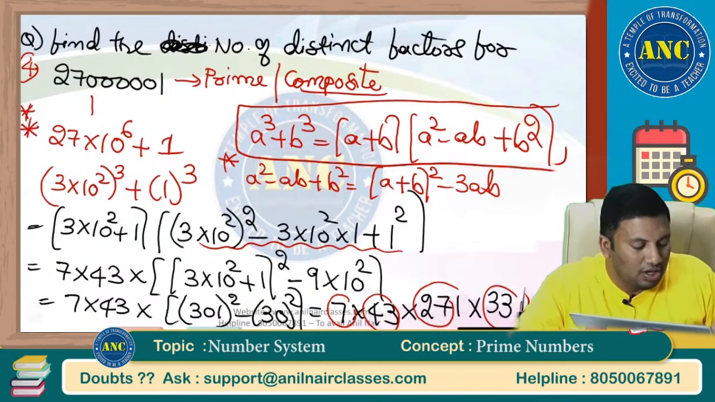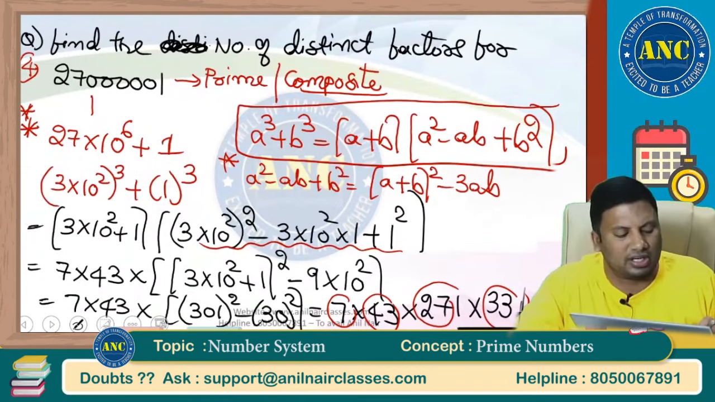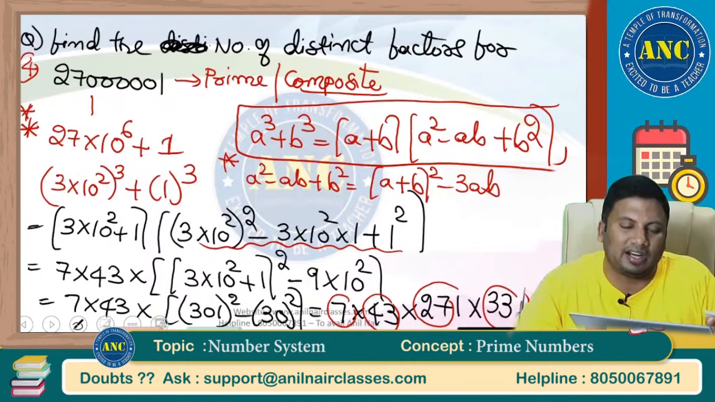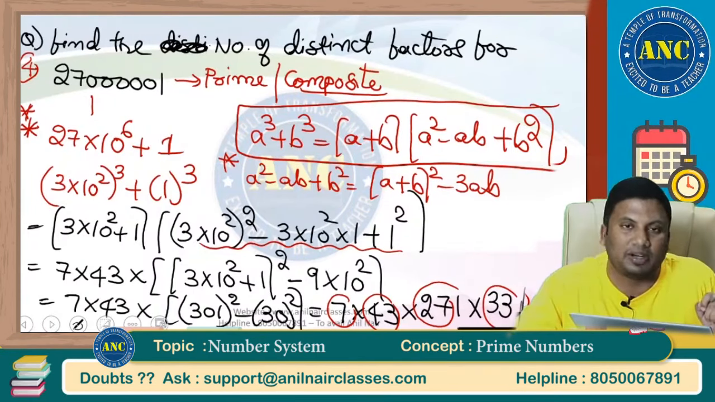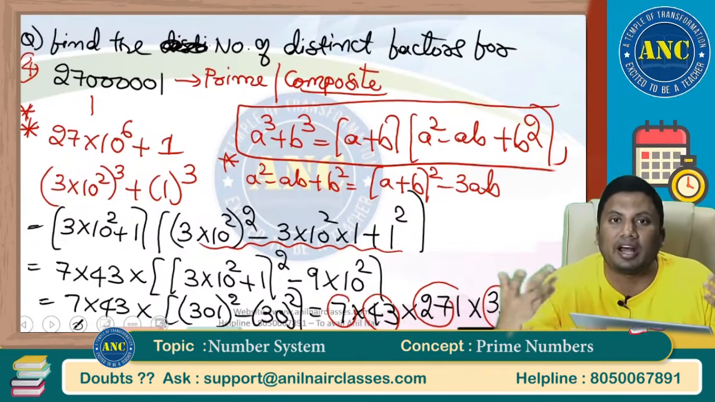This is how you should find out these factors. Try to find out the factors using, find out 2 is not a factor, 3 is not a factor, 5 is not a factor, divide this by 7, then again find out 11 is a factor. Try to solve it without using this method. Then you will discuss the difference between Anil Nair's way of solving and others' way of solving.